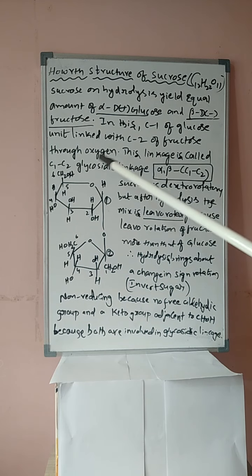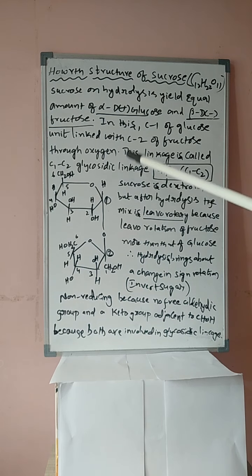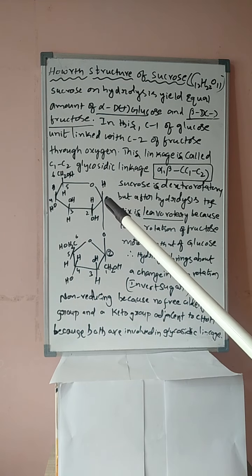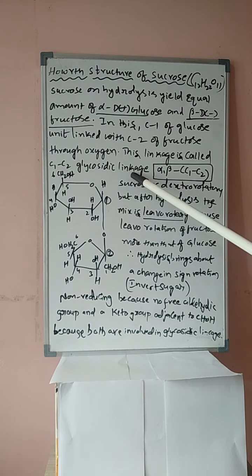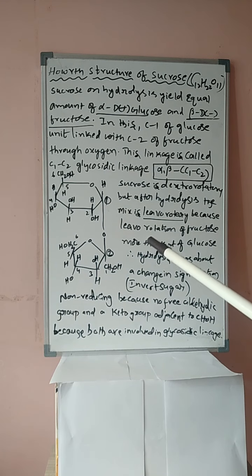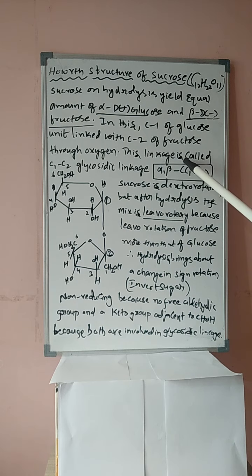This linkage is called C1-C2 glycosidic linkage. Generally, glycosidic linkage means the linkage in which two monosaccharide units are bonded by using an oxygen atom. The glycosidic linkage is alpha beta C1-C2.